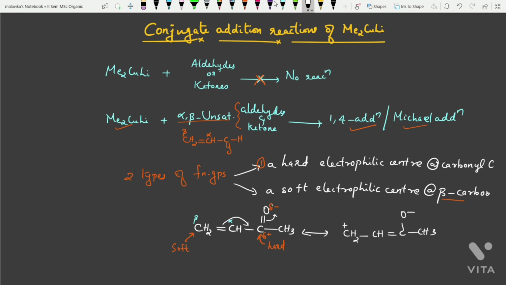So here there is an electrophilic possibility, and that is called the soft electrophilic center. If the attack happens at the soft electrophilic center, it is 1,4 addition, or Michael addition. If it happens at the hard electrophilic center, then it is called 1,2 addition.